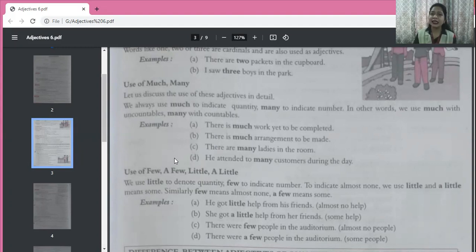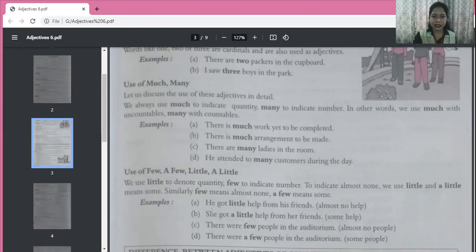Now, when we say little hope left, it means there is actually no hope, hardly any. And when we say there is a little hope left, then a little means 20%, 25% chances of recovering. So a little means less, but some. There is some. So that's it about a few, little, a little.